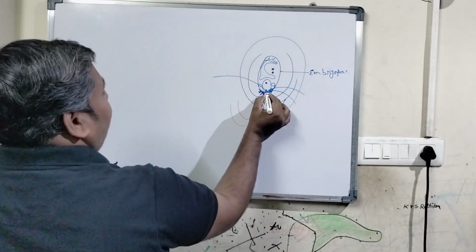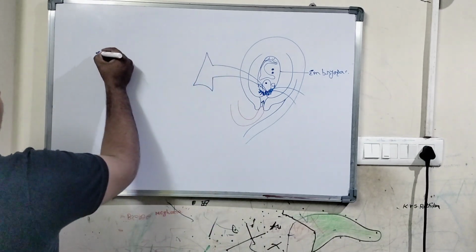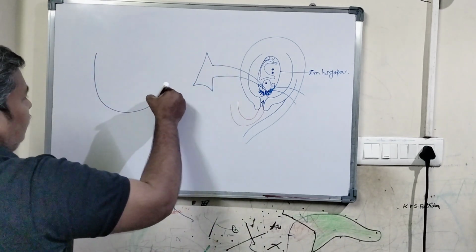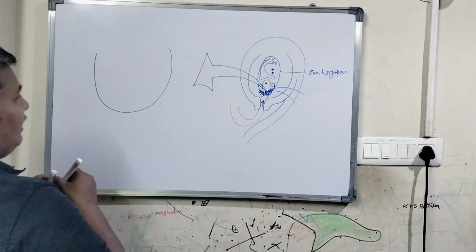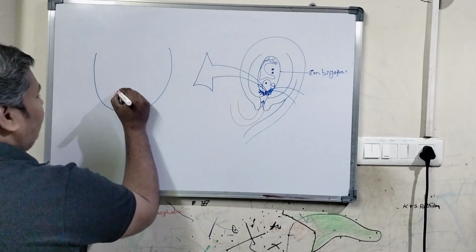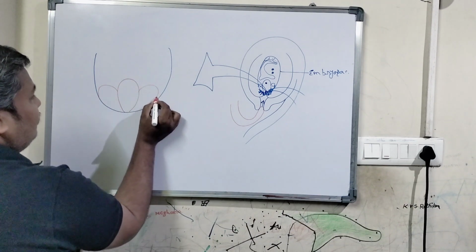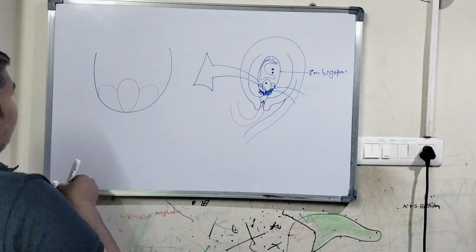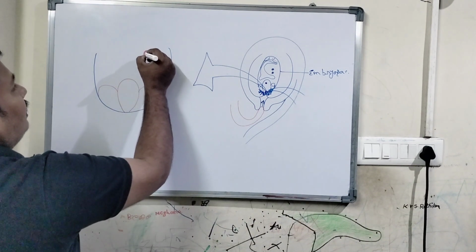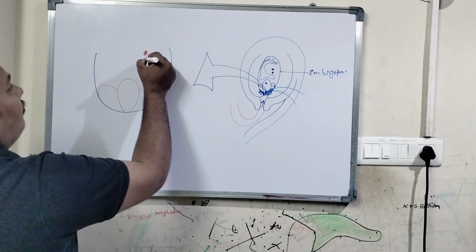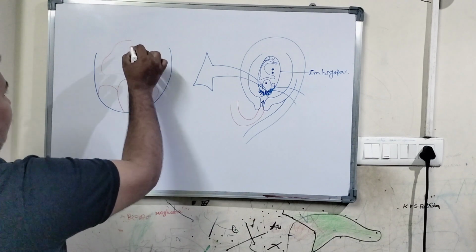Let me draw it this way. Imagine this is an embryo sac where we have an egg and the synergids at the micropylar end, and we have 2 polar nuclei located here along with the vacuole.